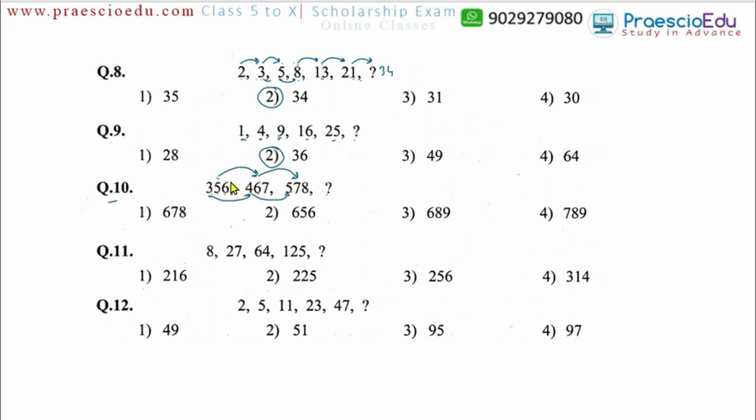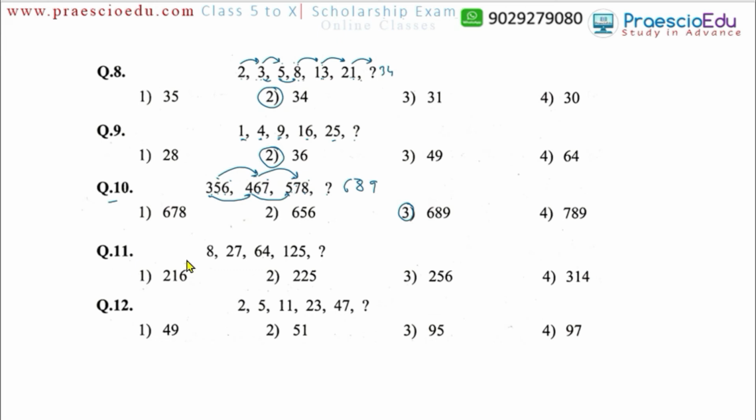Likewise on the unit place also, 6 plus 1 is 7, 7 plus 1 is 8. So everywhere 1 gets added. So in unit place, 8 plus 1 is 9, tens place 7 plus 1 is 8, and on hundreds place 5 plus 1 is 6. So 689, and 689 comes in option number 3.